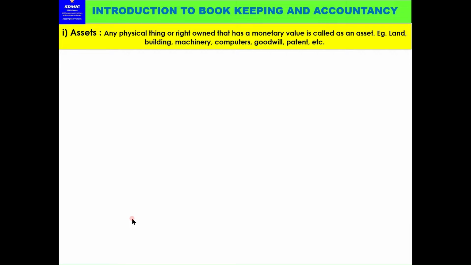Assets. Any physical thing or right owned that has a monetary value is called an asset. Example: land, building, machinery, computers, goodwill, patent, etc.